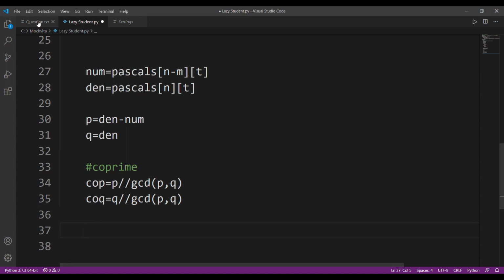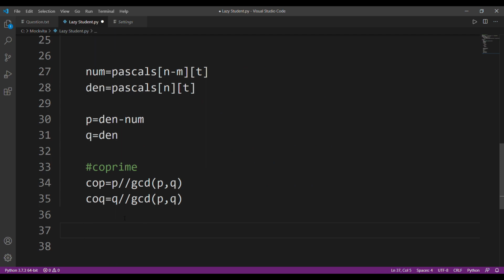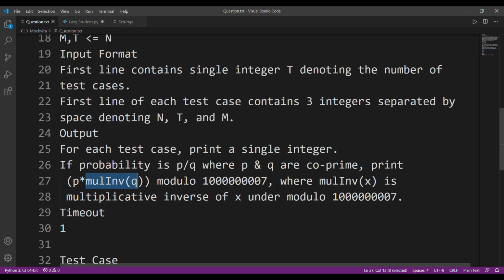Now the next part of the question was, once you have found the probability where p and q are co-prime, print the mean. Okay, now we have to find the multiplicative inverse of q. How to find the multiplicative inverse? I have to find the multiplicative inverse of what, p or q? Of q. All right, so let me tell you first what is the meaning of multiplicative inverse.